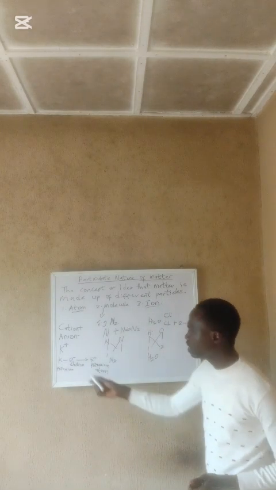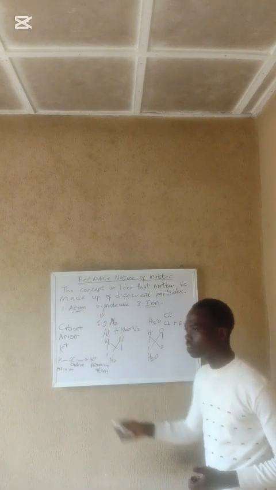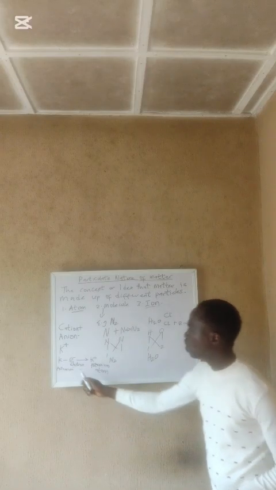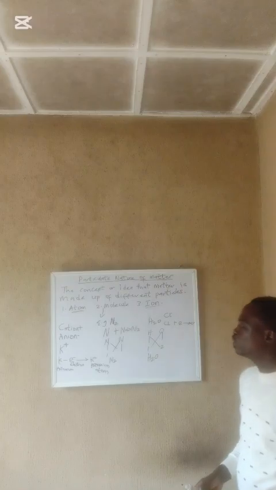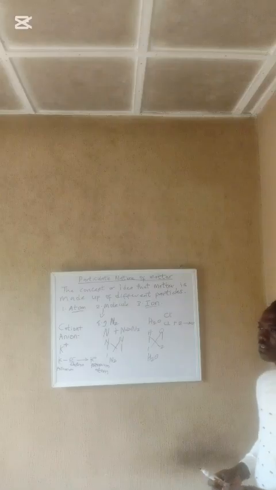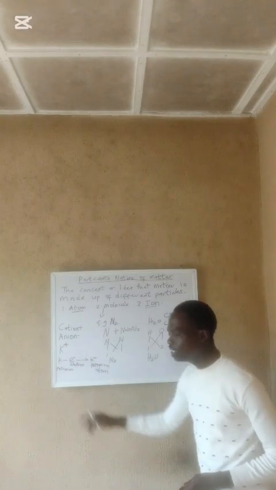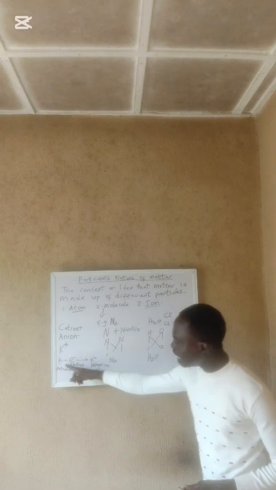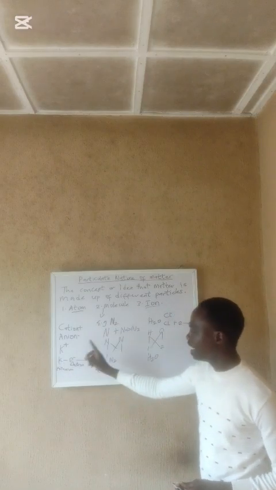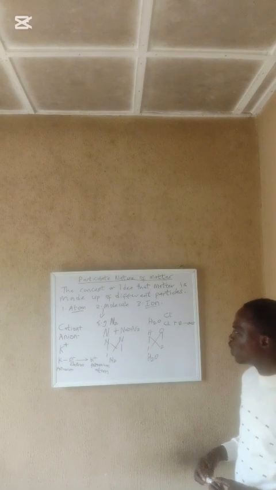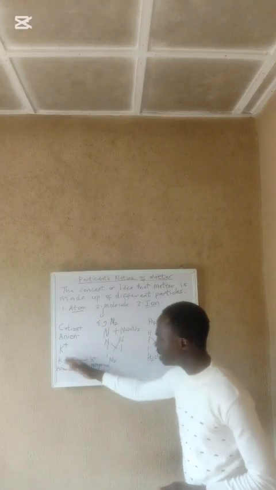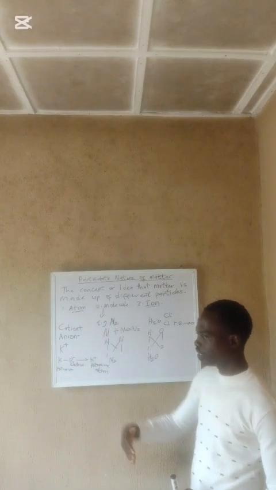So when we look at potassium, it is having 19 protons. And when you look at the outermost shell of potassium, you can see that potassium is having 1 electron at the outermost shell. For potassium to attain stability, it must lose that outermost electron to gain stability. That is why potassium falls under the positively charged ion. That is the type of ion that loses an electron.